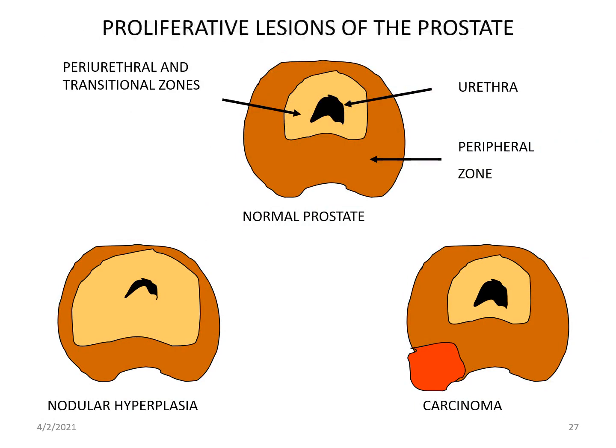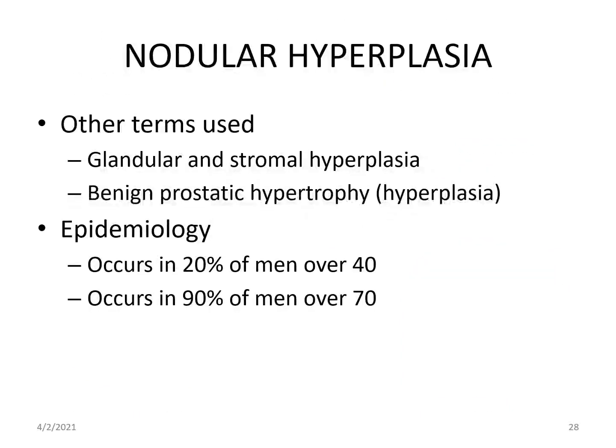Benign nodular hyperplasia compresses the urethra, so urinary symptoms are very common early in the disease, which is helpful for diagnosis. Carcinomas are located in the periphery, so they are diagnosed late. Other terms for nodular hyperplasia are benign prostatic hypertrophy and benign prostatic hyperplasia. It occurs in 20% of men over 40 years and 90% of men over 70 years.